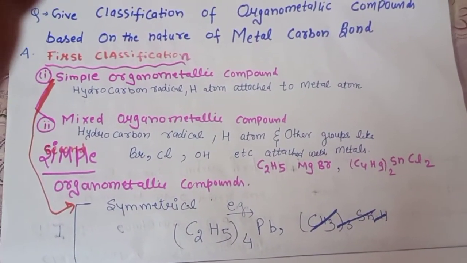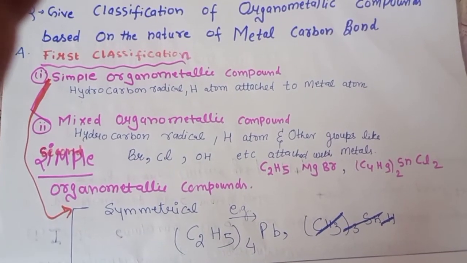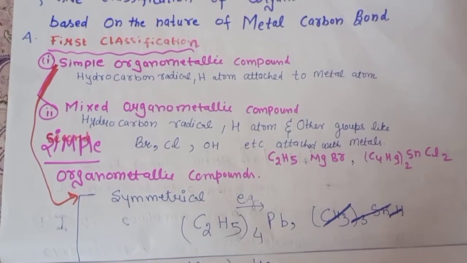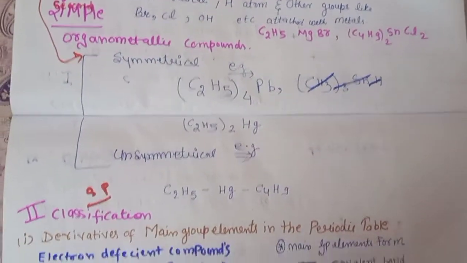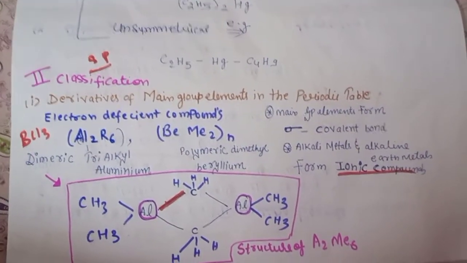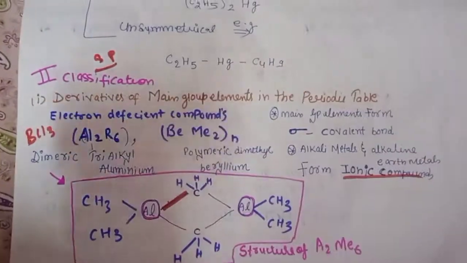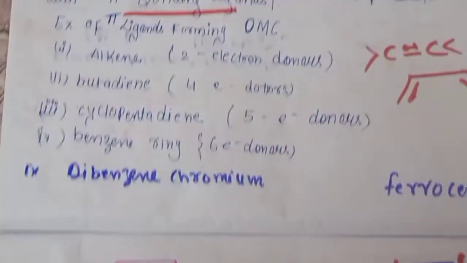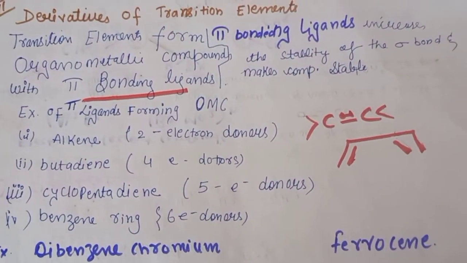This question comes directly in the 5 marks. So first classification, simple and the mixed organometallic compound. Simple are divided into two categories, that is our symmetrical and unsymmetrical. Second classification, again two types, derivative of the main group elements in the periodic table and the derivative of the transition elements.